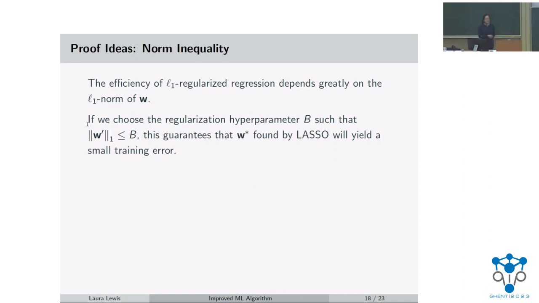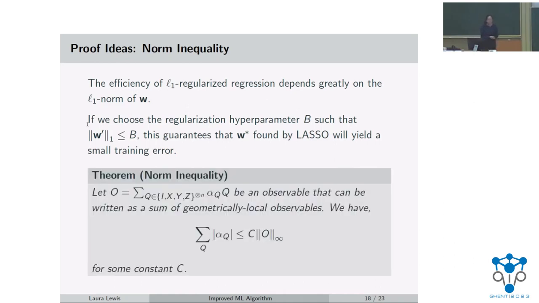And how do we choose B? Well, we can choose it by just looking at our W prime from the previous slide and seeing if we can find a one norm bound on W prime to educate our choice of B. And so what this then guarantees is that when we run the machine learning algorithm using lasso, the W star, say, the coefficient vector found by lasso, will yield a small training error as well. So the W star might not necessarily be the W prime that we had on the previous slide, but nonetheless, the coefficient vector found by lasso will still yield a small training error.